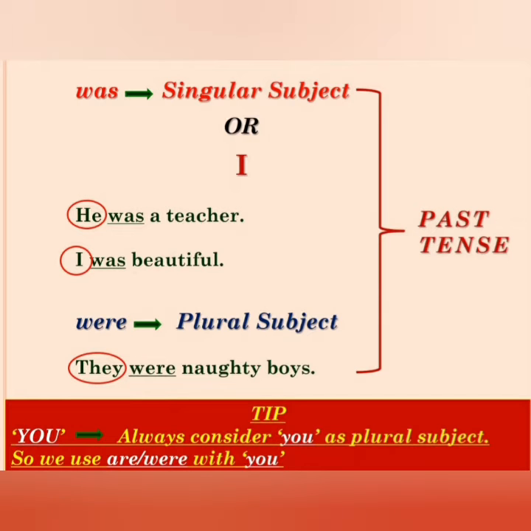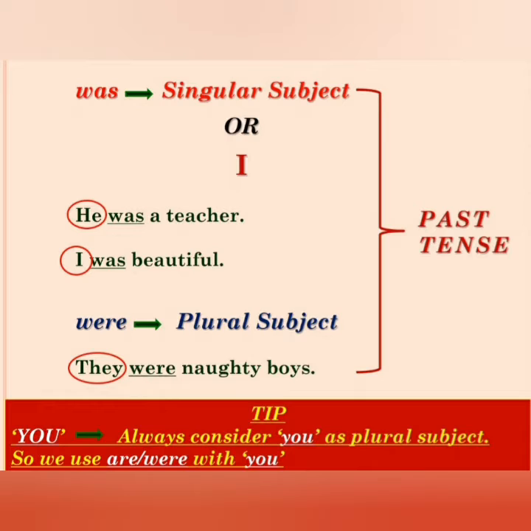We use was with singular subject or with I in past tense. See the examples. He was a teacher. Here we have singular subject he and it is a past tense, so we use here was. Next, I was beautiful. Here we have subject I, and because it is a past tense, so we use here was.